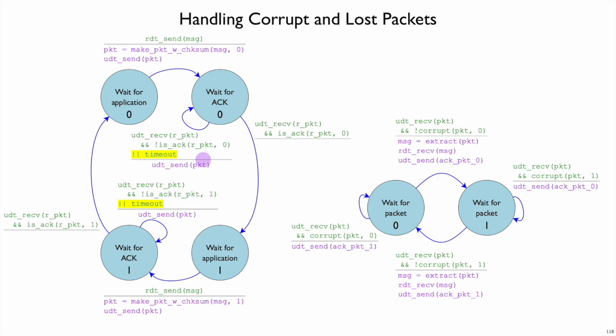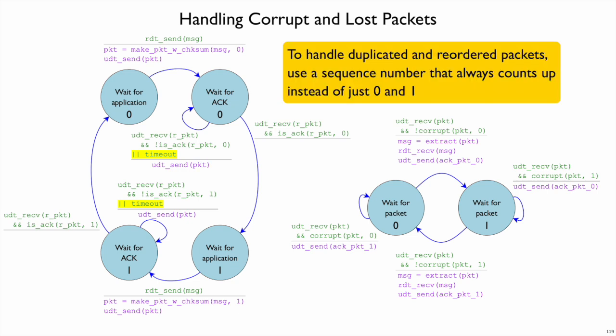Finally, the last question has to do with duplicated or reordered packets. And we already handle duplicated packets to some degree. If we sent a packet for phase 0 out to the receiver and it gets duplicated, the receiver will see two phase 0 packets. So the first one will acknowledge as good. The second one, it will send a NAC for phase 1, and that will get things back in sync already because the sender will have been waiting for that acknowledgement for the first packet. It will have received it. It'll receive a NAC for the second one, but it's not paying attention to those, and so it just continues to wait for the application.